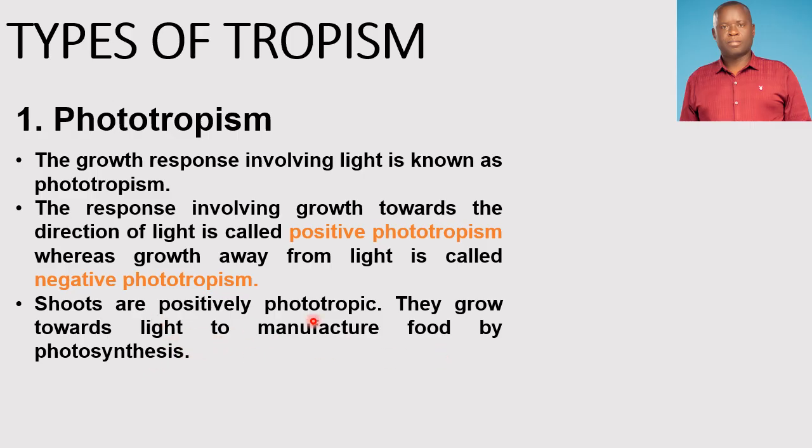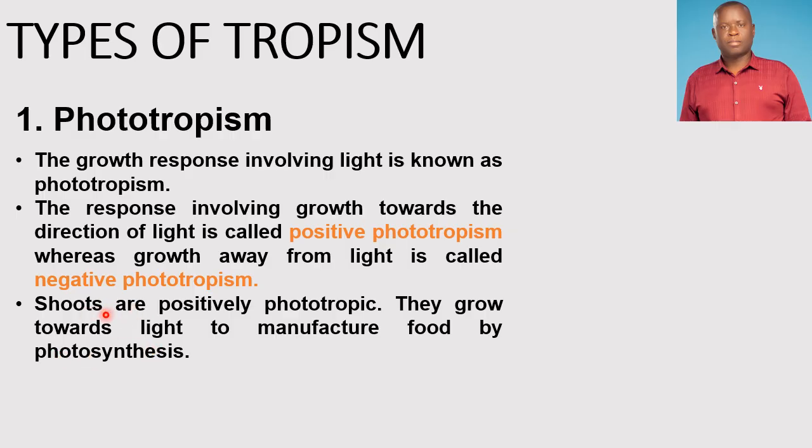All right. Here you can also see the reason why shoots, leaves, and stems grow towards light: for them to make food by a process called photosynthesis. Remember, photosynthesis requires light. It's a process by which plants make food by using light as a source of energy.